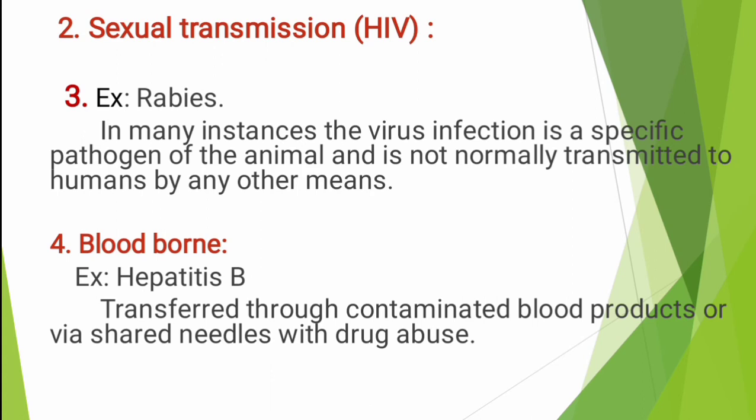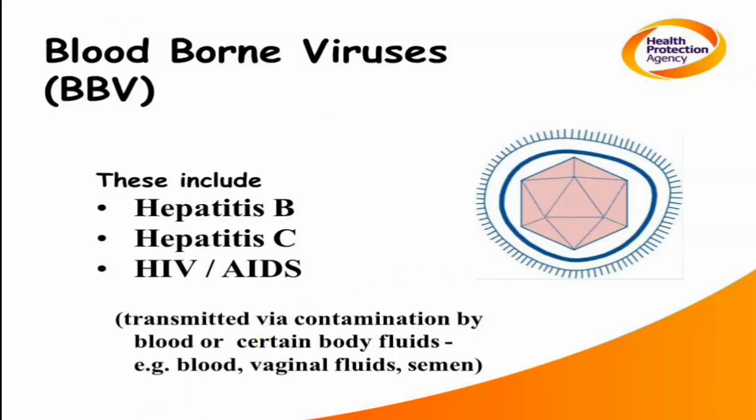A person who has the habit of injecting drugs shares the needles with another, healthy person, and the blood-borne disease is easily transferred. And contaminated blood products means blood, semen and vaginal fluid. Okay, these are the blood products.